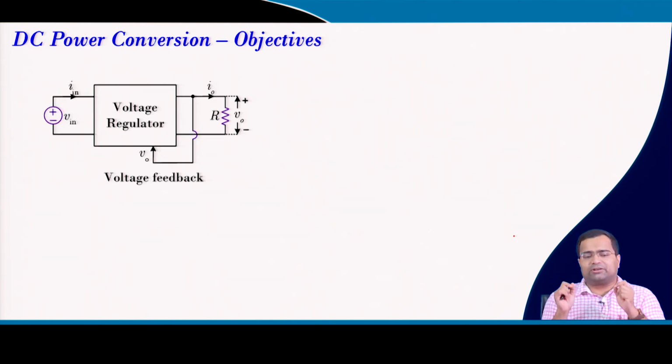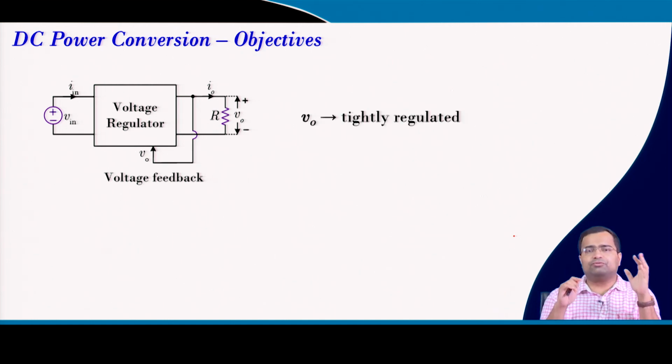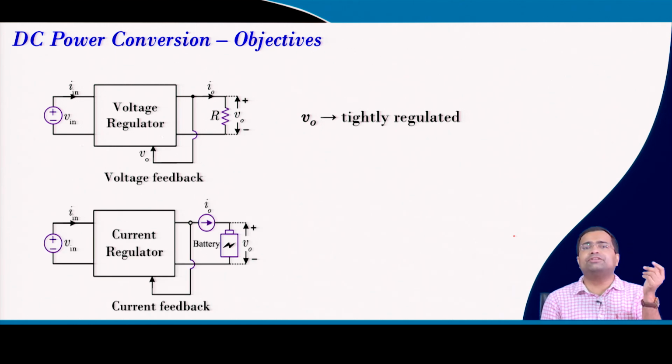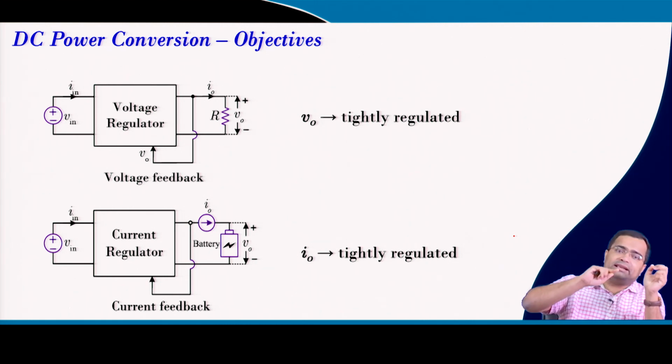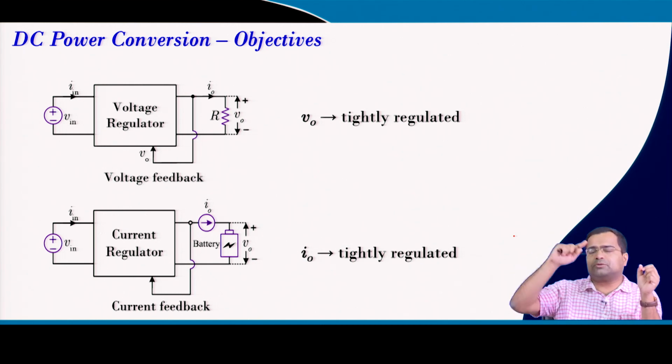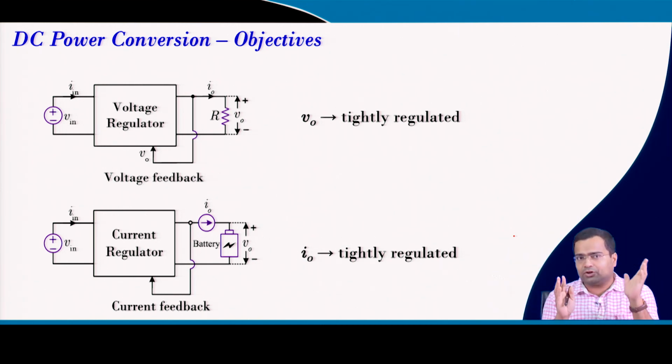So, the DC power conversion objective is either a voltage regulator, where we need to regulate the output voltage, or a current regulator, where we need to regulate the load current or output current. The regulator output voltage need not always be constant, it may need to track, as in some power amplifier applications. So the power converter can be used for tracking applications as well.